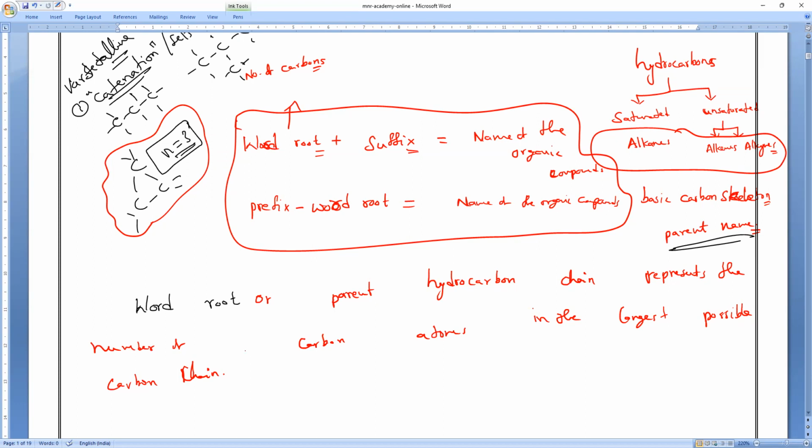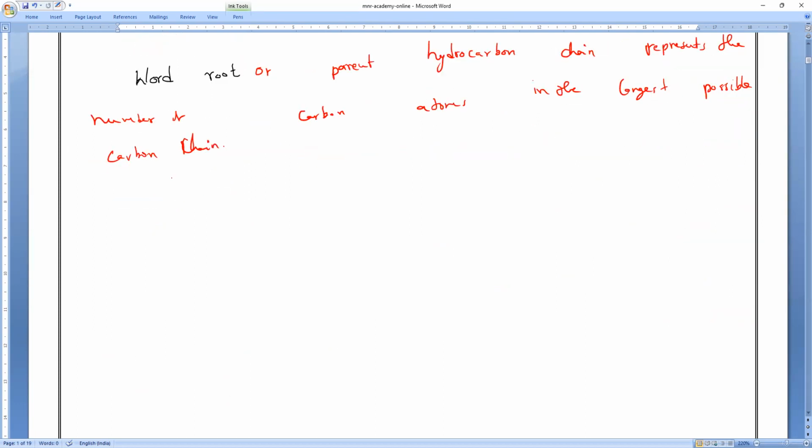So if the number of carbons, N, is equal to 1, the word root is meth. Okay. If N is equal to 2, the word root is eth.